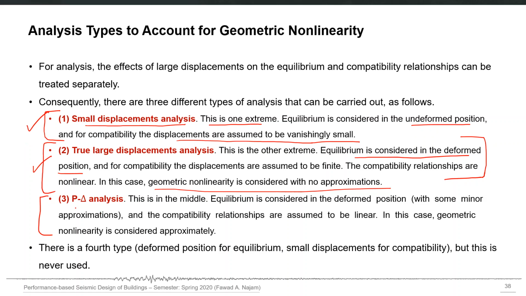In that, the equilibrium is considered in the deformed position with some minor assumptions, and the compatibility relationships are assumed to be linear. So you are considering the geometric nonlinearity approximately. You are making some approximation and not considering it explicitly, but it is a practical solution, and without performing the actual large displacement analysis, you can capture the effect of geometric nonlinearity.